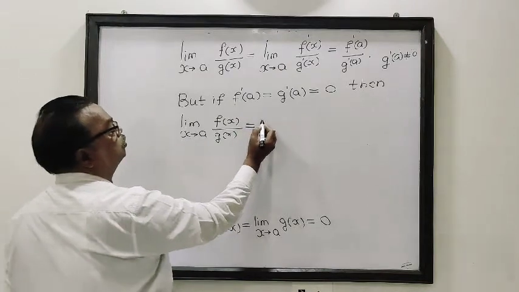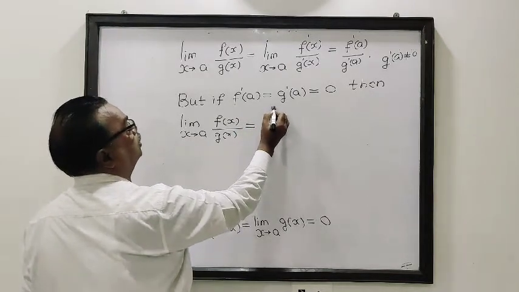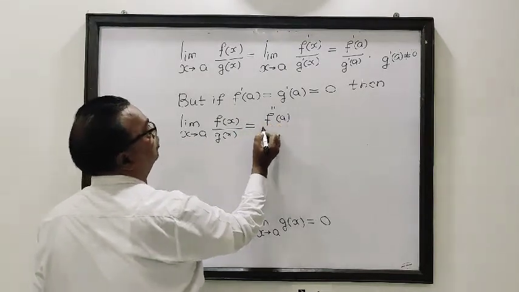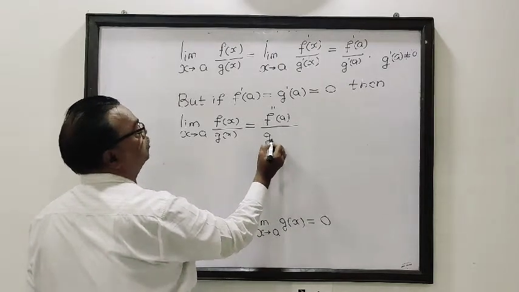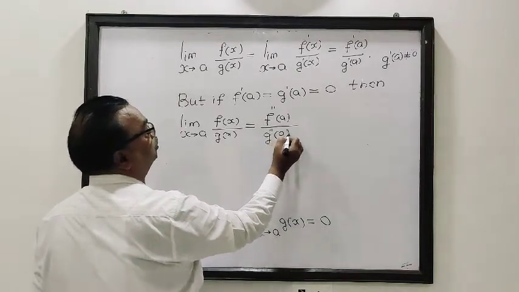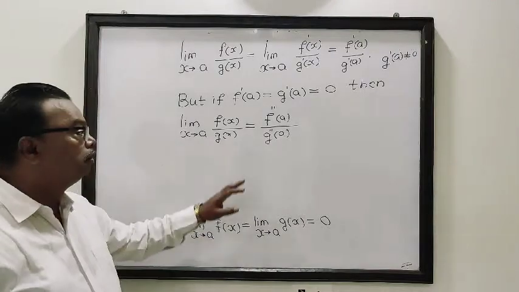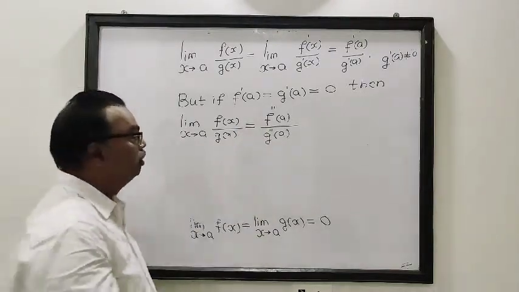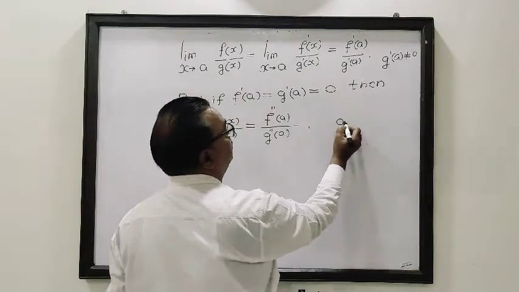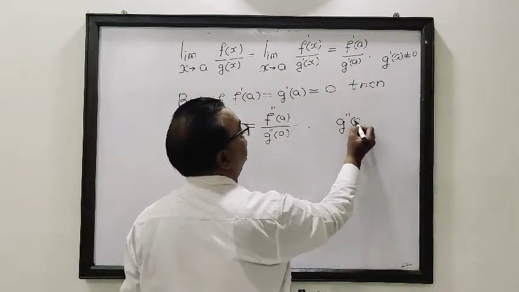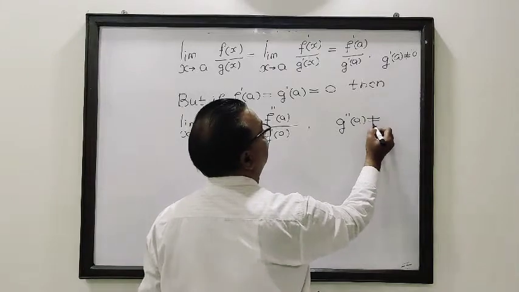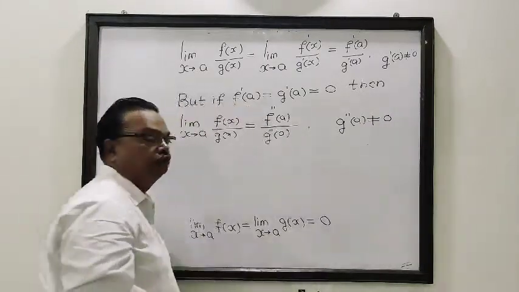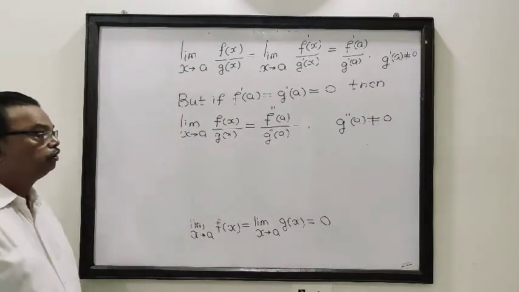So this is equal to f double dash of a upon g double dash of a. That means first you have to obtain f double dash of x, then g double dash of x, and then put the value x equal to a. Now, provided g double dash of a is not equal to 0.